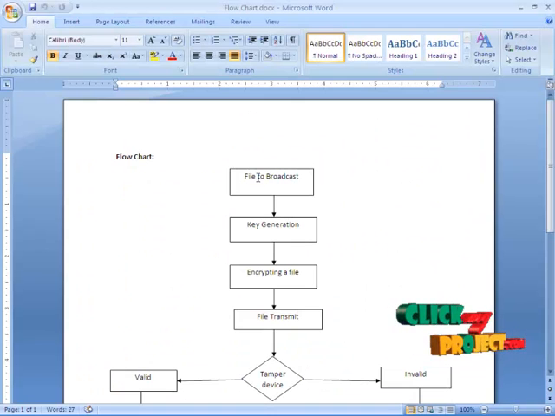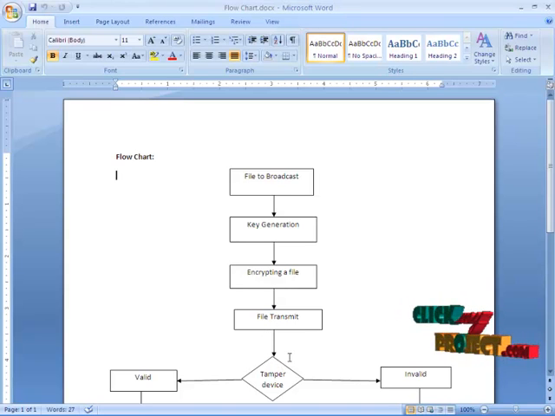Let me show the flowchart of our project. The admin takes a file to be broadcasted. The admin has the authority to send a file to any number of users. The key is generated and protected in a tamper device. With the help of the generated key, the file is encrypted. The encrypted file is then transmitted to a user.